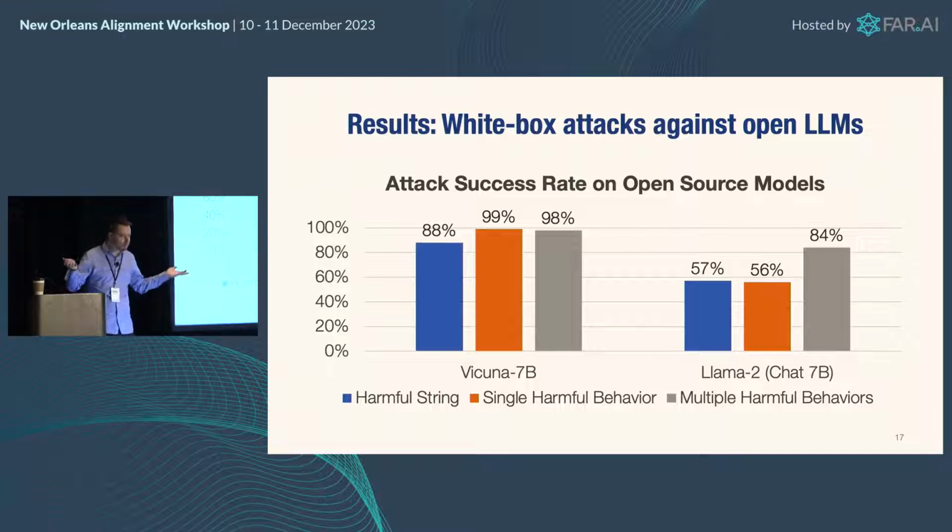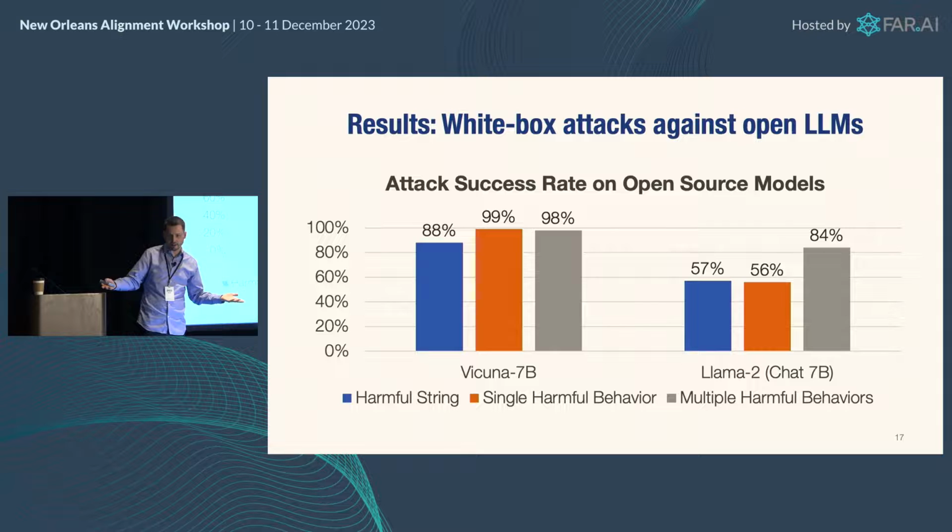This just works. You can do better if you make the prompts a bit longer on Llama 2 and so on, but essentially, maybe no surprise, we know adversarial attacks work against models. We might have thought they would work better because they're language models, but it's not that surprising that adversarial attacks do work on a model when you have access to all its parameters.